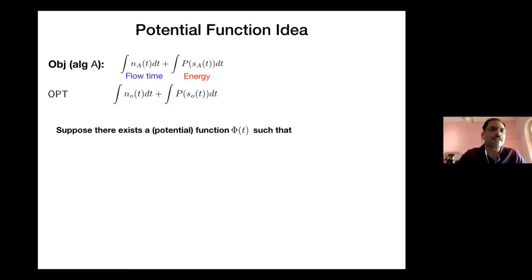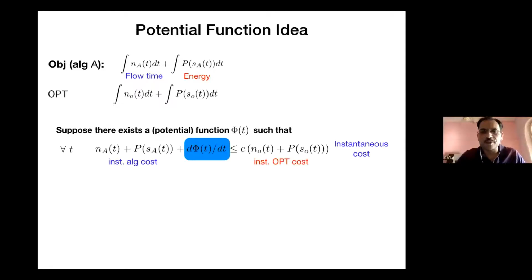Now let's magically assume that there exists a potential function, a function phi of t, such that the following condition holds. Let's look at the first two terms. The first two terms are the instantaneous cost for my algorithm. There's no integral. At a particular time t, that's the holding cost for n of t jobs plus the power, p of s of t. On the right hand side, it's the OPT's instantaneous cost, n_O of t plus p of s_O of t.